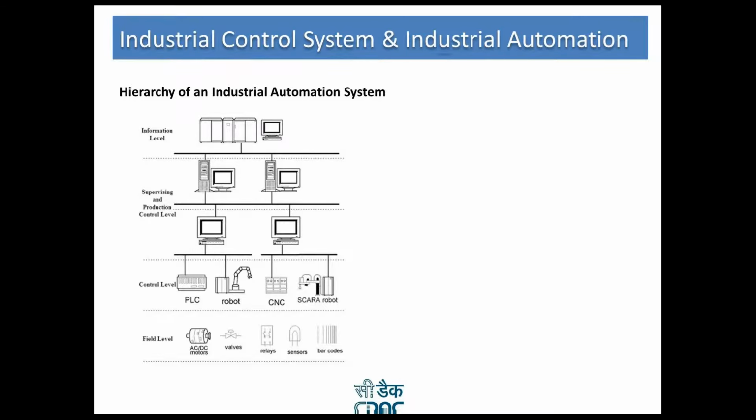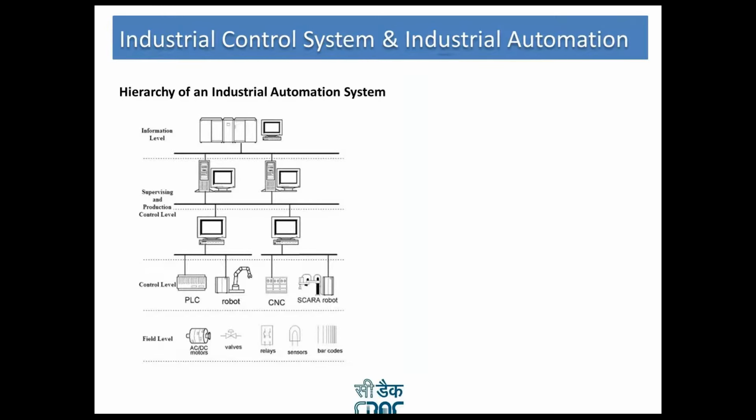Next is the control level. This level consists of various automation devices like CNC machines and PLCs, which acquire the process parameters from various sensors. The automatic controllers drive the actuators based on the process sensor signals and program or control techniques.